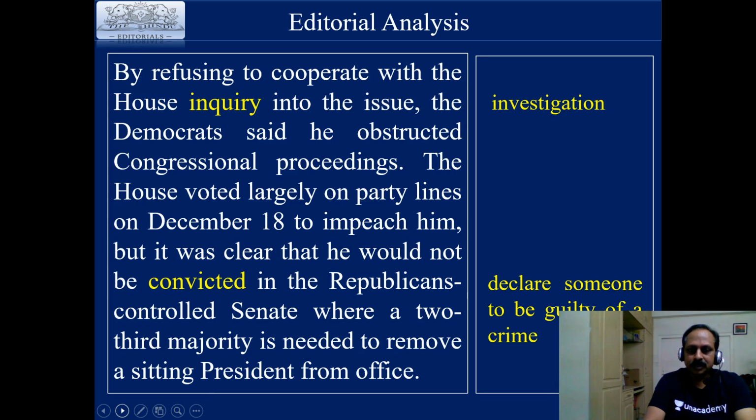The House voted largely on party lines on December 18 to impeach him. But it was clear that he would not be convicted in the Republicans-controlled Senate, where a two-third majority is needed to remove a sitting president from office. So this talks about what happened when they initiated impeachment charges. In the Democrats-led Congress, he was impeached, but in the Republicans-controlled Senate, he was acquitted. One house he was impeached, the other house he was acquitted. Convict is the opposite word of acquit. Convict means declare someone to be guilty of a crime.